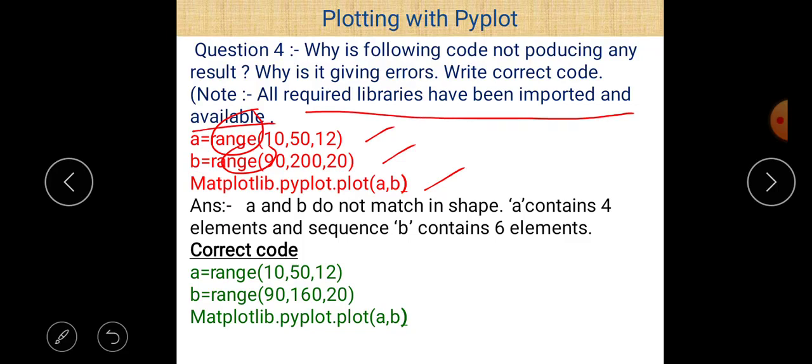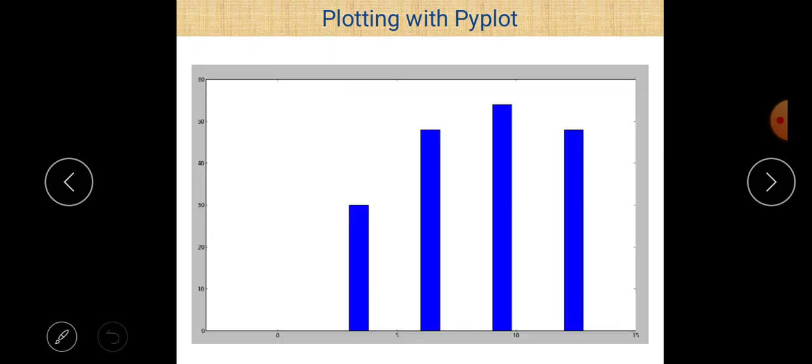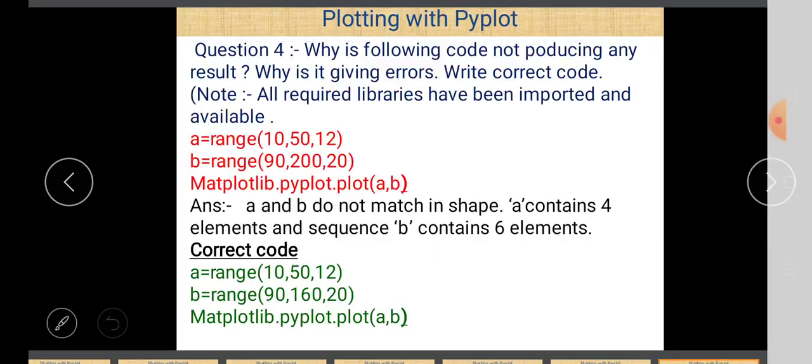First of all, the first value starts from 10 as far as the value of A is concerned, and there is an increment of 12. So after that, the second value is 22. After that, the next value is 34. After that, the next value is 46. So there are 4 values: 10, 22, 34 and 46 as far as the value of A is concerned. So we get 4 different values of A here.